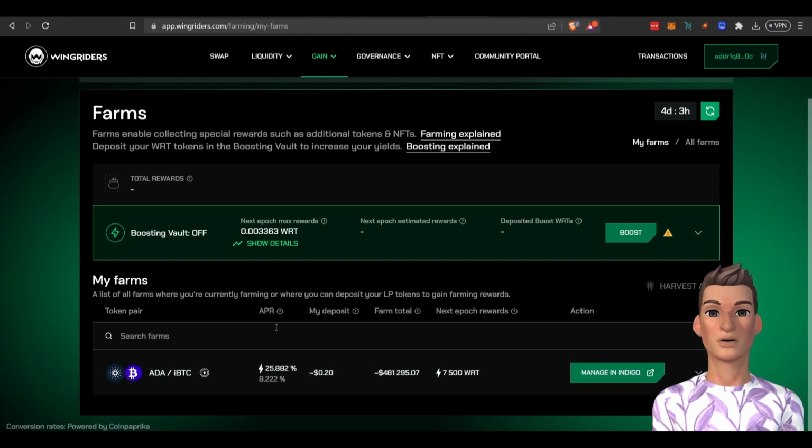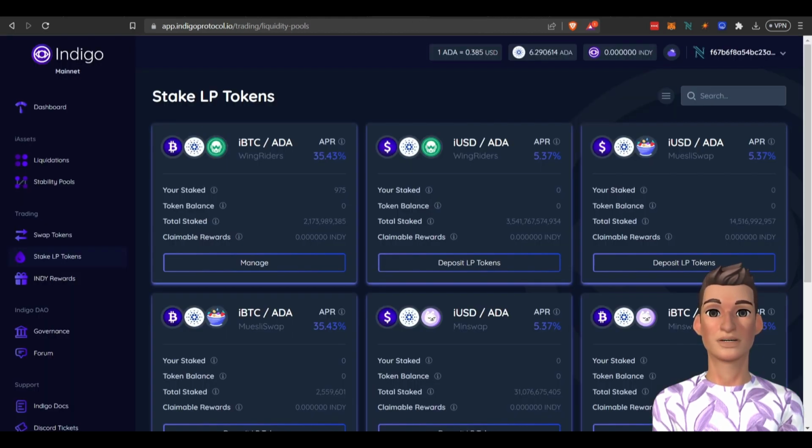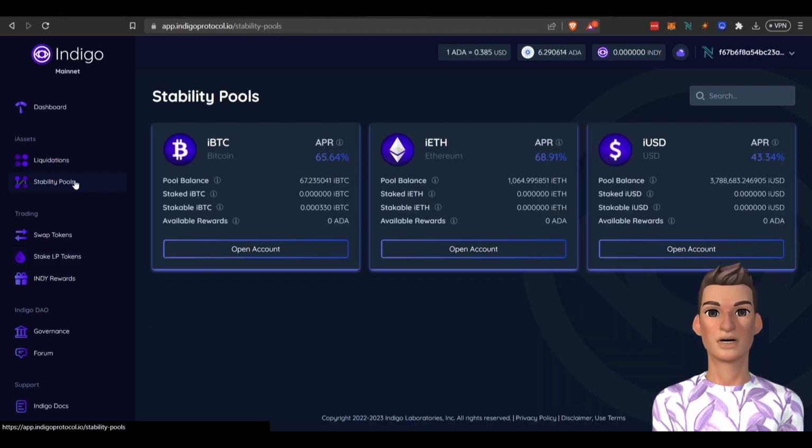So basically what they're doing is creating a liquidity pool on Wingriders that you can invest on Indigo. Once that LP is set up on Wingriders, it literally takes like 5 minutes, or at least it did for me. You could go in here and deposit LP tokens. I already did one just to test it out, and it worked fine. And it looks like you'll be earning around 35% rewards. There's also this other thing called stability pools.